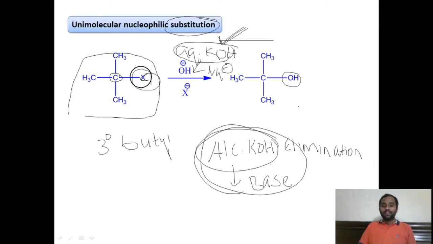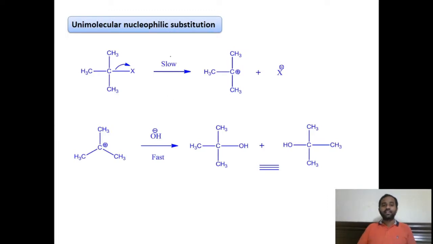But coming to the mechanism, it takes place in two steps. Just now we discussed that unimolecular nucleophilic substitution takes place via a two-step mechanism. In the first step, the cleavage of this C-X bond forms a carbocation intermediate. This is a slow step. Then this is the second step.